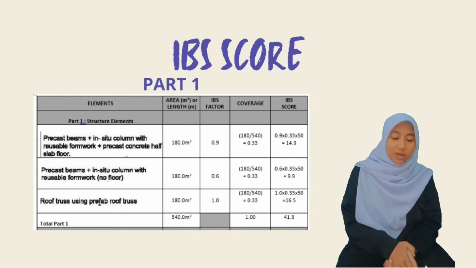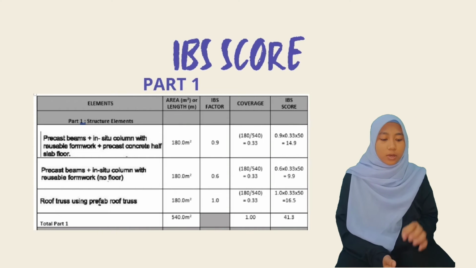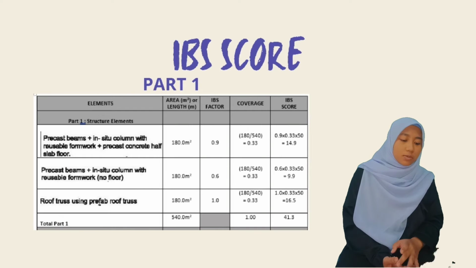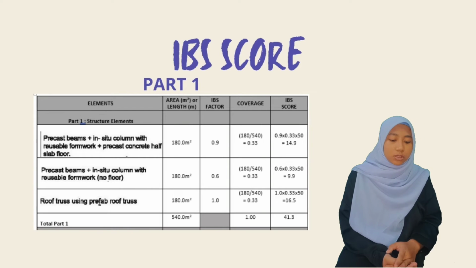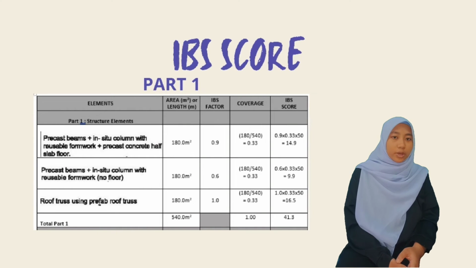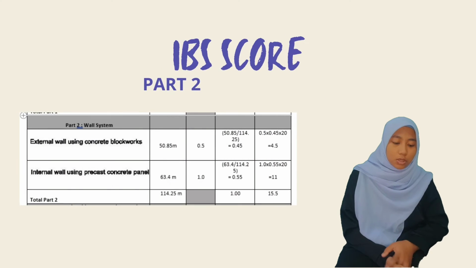For the IBS score, the area for each element has to be multiplied by the IBS factor times the coverage. So the total for element 1 is 41.3. Next, part 2, wall system.